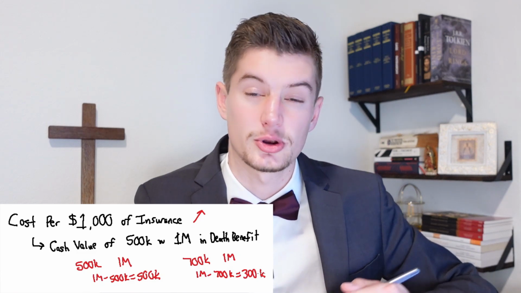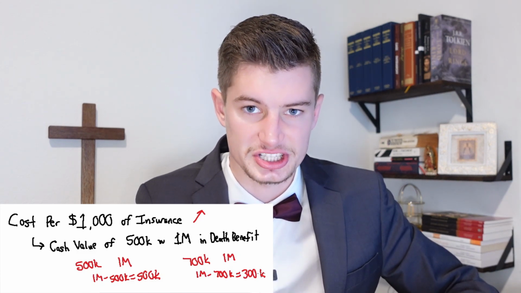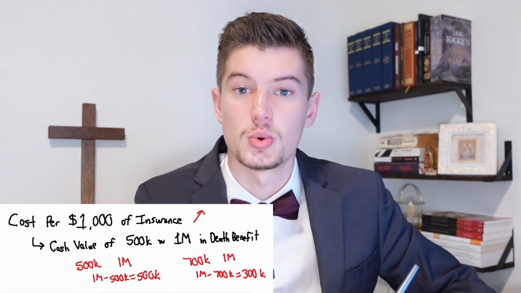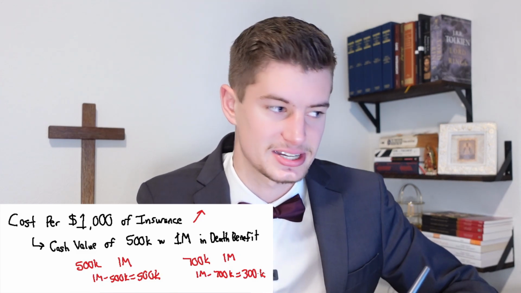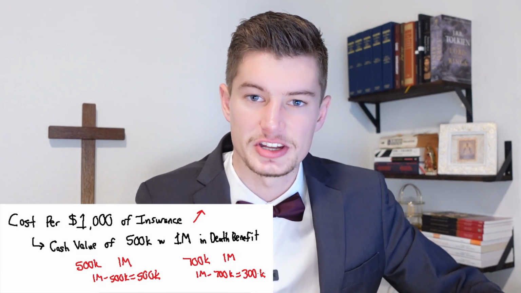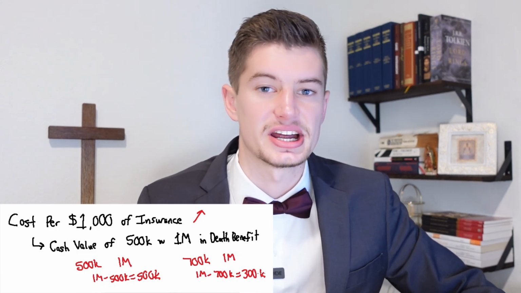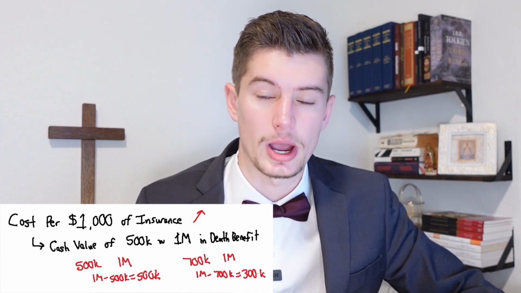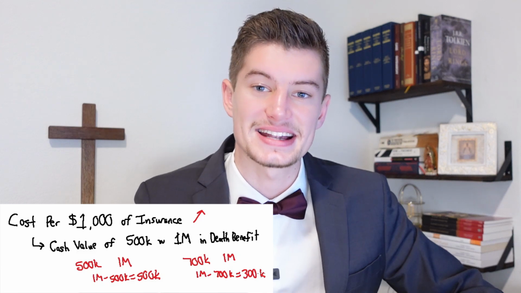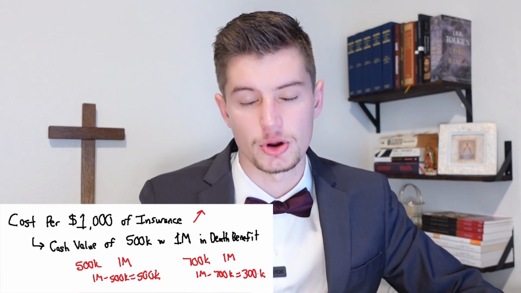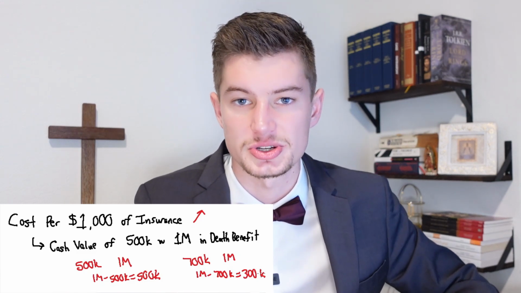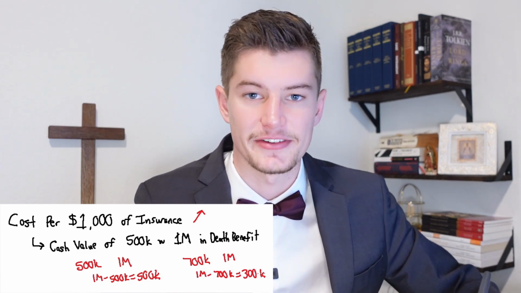So did the cost per every $1,000 worth of insurance go up? Yes, it did. However, you are paying for fewer $1,000s of insurance. And that's exactly the point. Yes, cost of insurance is always going to go up each individual year, technically until you hit age 95 on some carriers, then they'll completely wipe it out. However, you are paying for less insurance each year, and that's how the insurance is actually able to get cheaper as a percentage of your cash value over time, just like we showed in those internal rate of return reports in the very beginning.